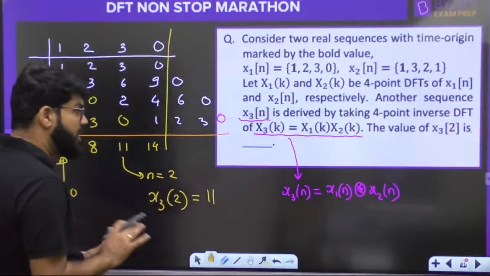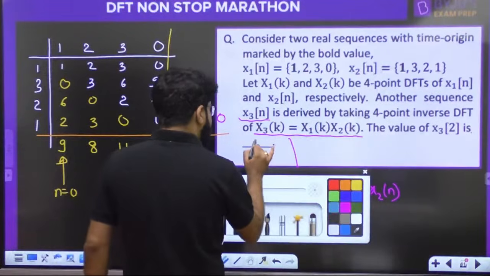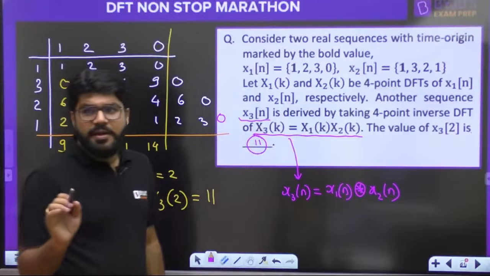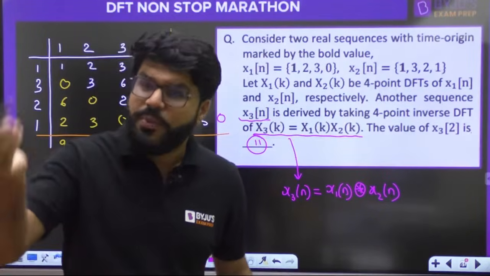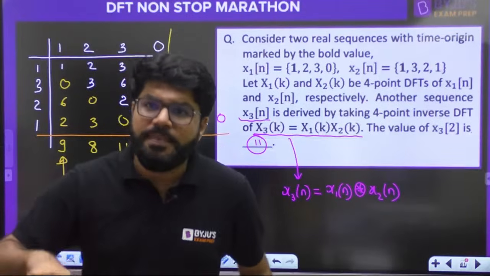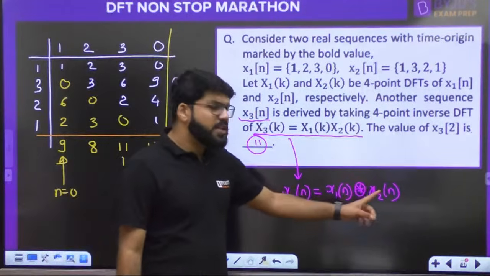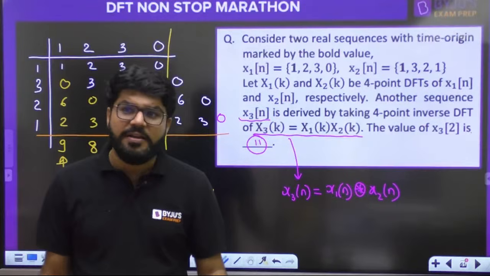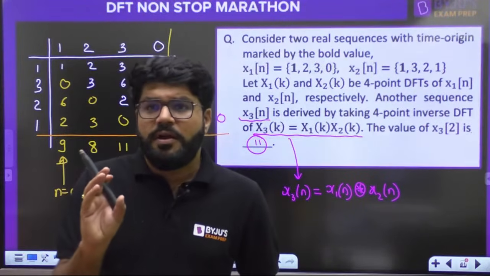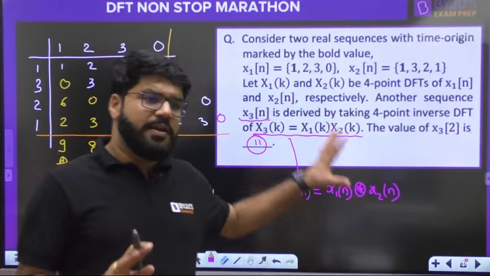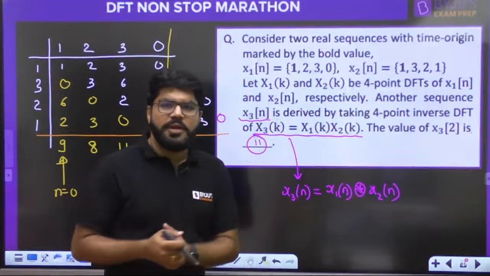The final answer will be 11 only. I told you before, 1 upon 4 will come when you are doing frequency convolution or time multiplication. यहाँ पे convolution in time domain, so there is no 1 upon N factor. Put that property into the brain. Otherwise, you have every understanding of the language, but finally you are putting up the wrong answer.